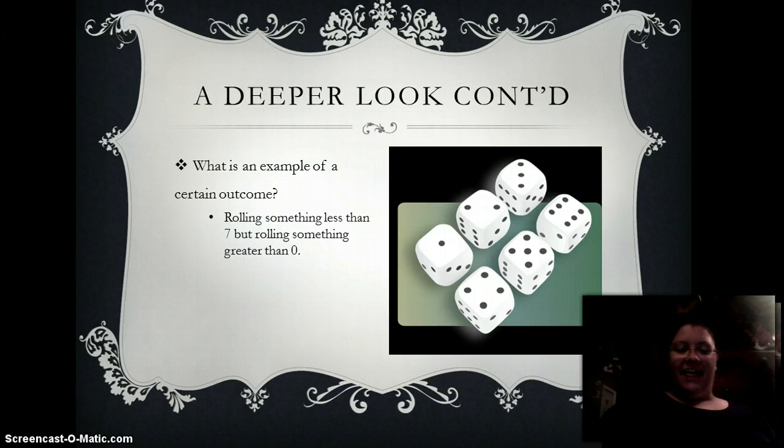Now let's list all possible outcomes from rolling a die. All possible outcomes means every single chance that you have of rolling it. So all possible outcomes of rolling a single die would be a 1, a 2, a 3, a 4, a 5, or a 6.